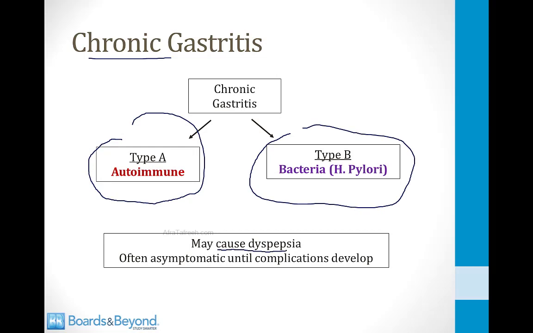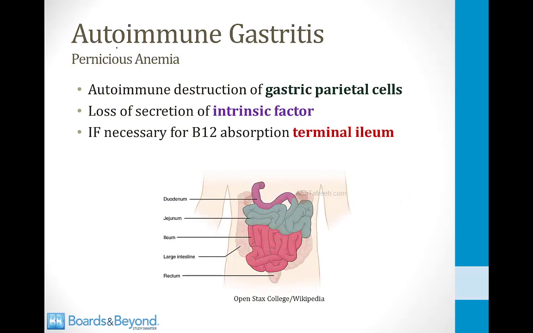However, oftentimes both forms are asymptomatic until some complication develops. So as we'll see, patients with type B can develop ulcers and patients with type A can develop anemia, and sometimes patients are asymptomatic until the ulcer or the anemia occurs. So we'll talk about the type A or autoimmune form of chronic gastritis first.